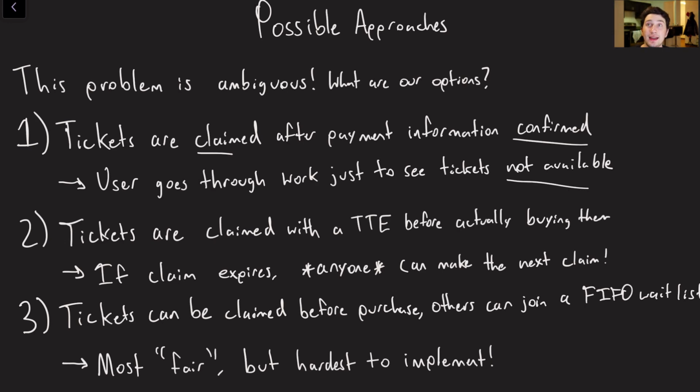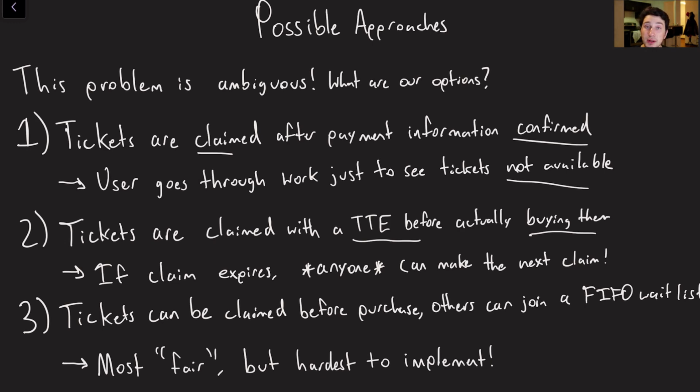If we did, it would be pretty simple. Go to a database, whoever writes first wins. Grab a lock if you have to, whatever. Number two is that tickets are going to be claimed with a TTE, or a time to expiry, before we actually buy them, right? So I say, oh, I want to go to the Taylor Swift concert. I see a couple of open seats. I click, I want these seats, and now all of a sudden I have a 5-minute timer where I can go ahead and check that out.